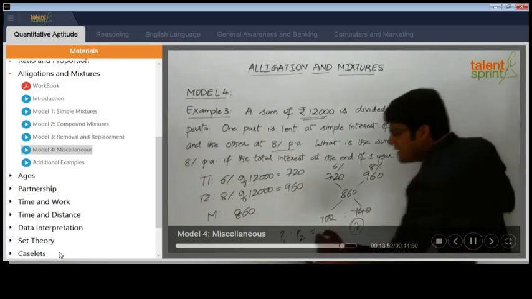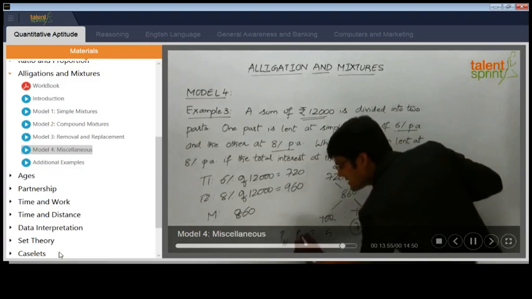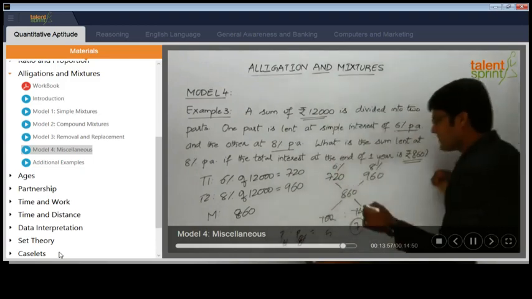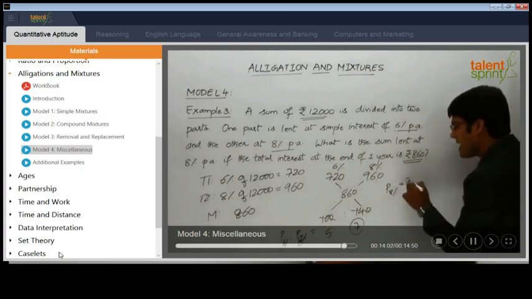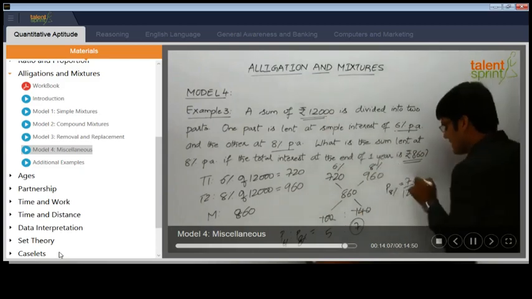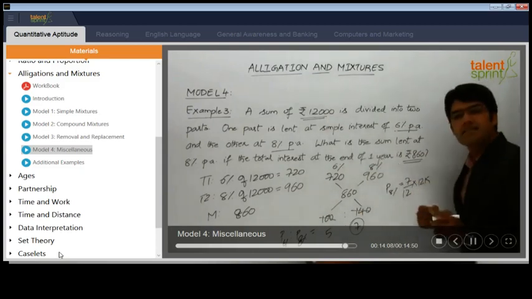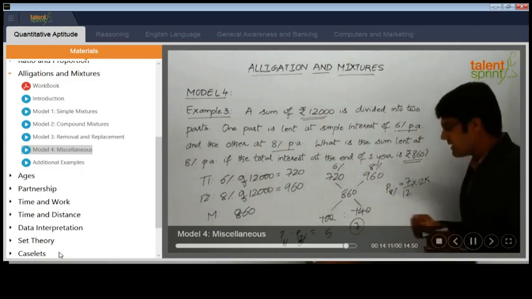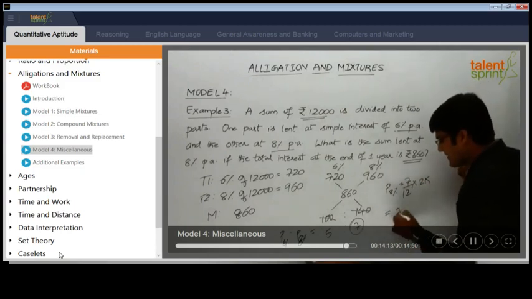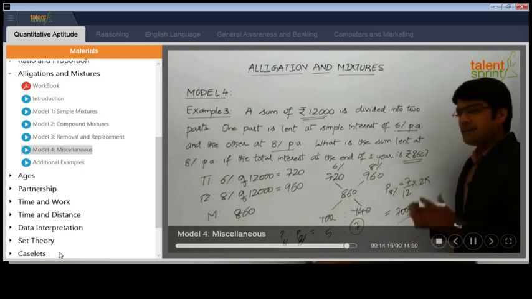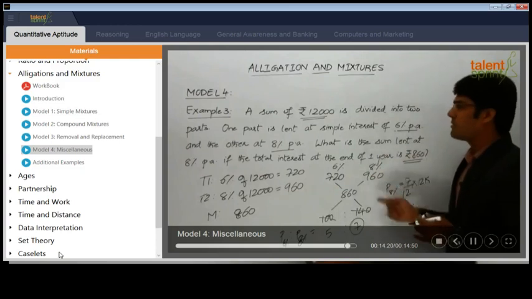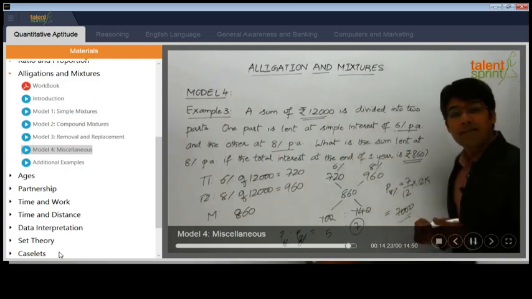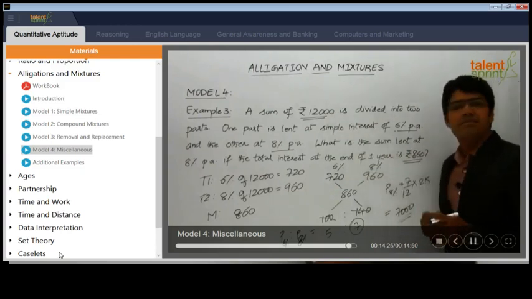So we can say, see, this is actually principal at 6% per annum and principal at 8% per annum. The principal amount which has been invested at 8% per annum is 7 parts out of total 7 plus 5, 12 parts, into the total amount 12,000, because that 12,000 actually has been divided into the ratio of 5:7. So this comes out to be 7,000. So the amount invested at 8% per annum is 7,000, and the rest of the amount, 12,000 minus 7,000, that is equal to 5,000, has been invested at 6% per annum.